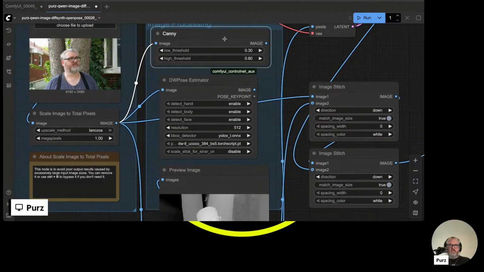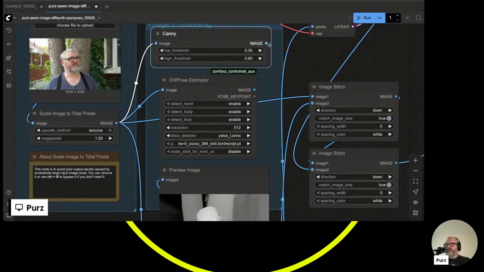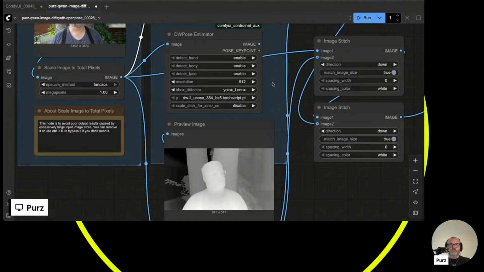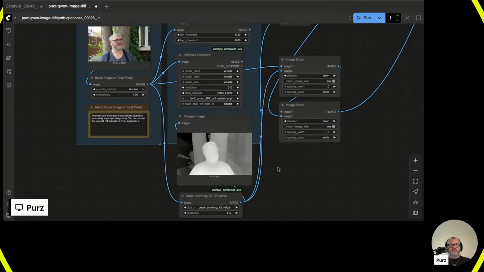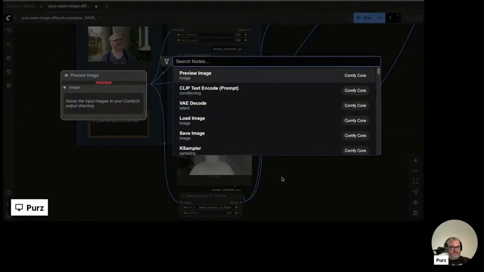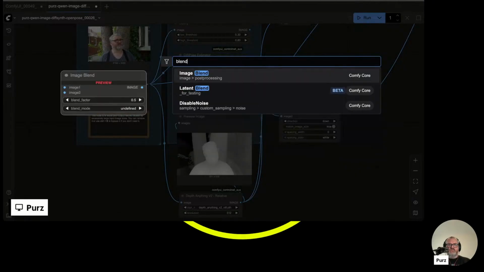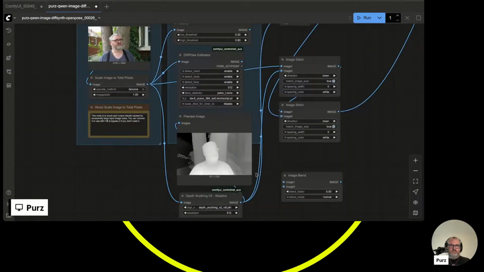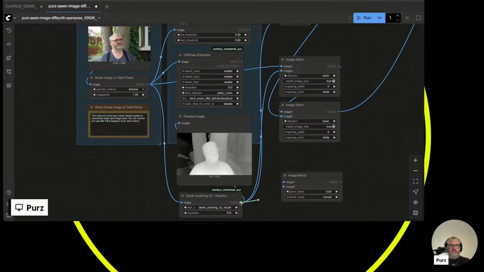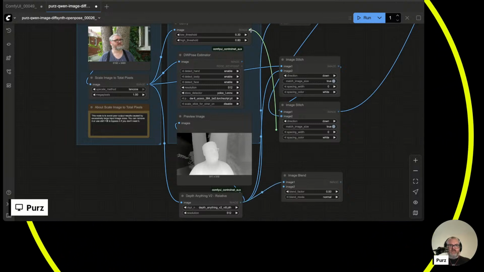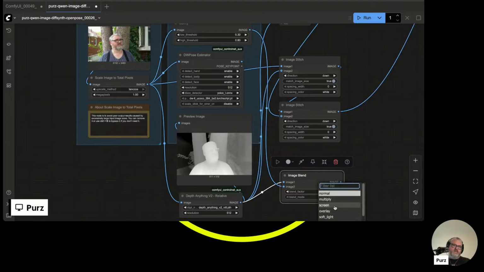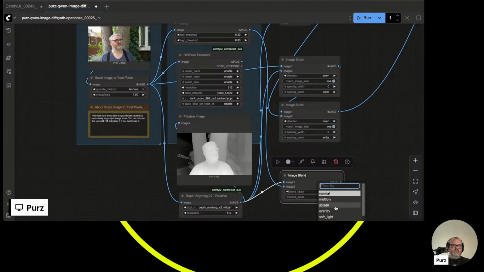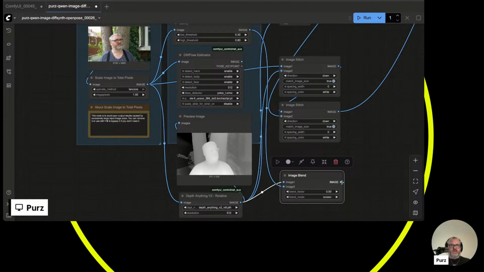Okay. So we got our Canny, and we have our DW Pose estimator. No, we're not using that. We're using depth. Okay, so let's plug Canny and depth together by using a blend, an image blend. Yeah, let's try that. So we're going to go depth plus Canny. Oops, come on in, bud. There we go. Let's try, I don't know, multiply, screen. We'll try some stuff, see what we get here.